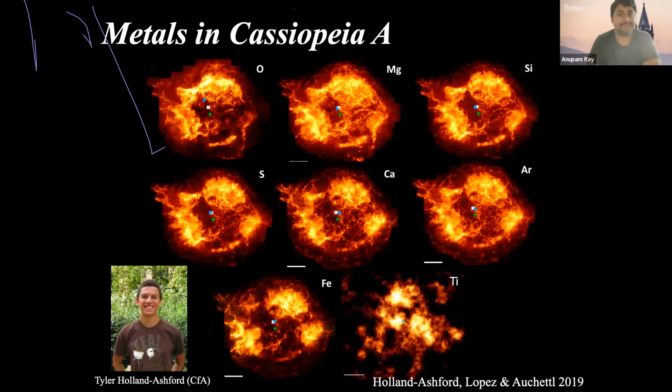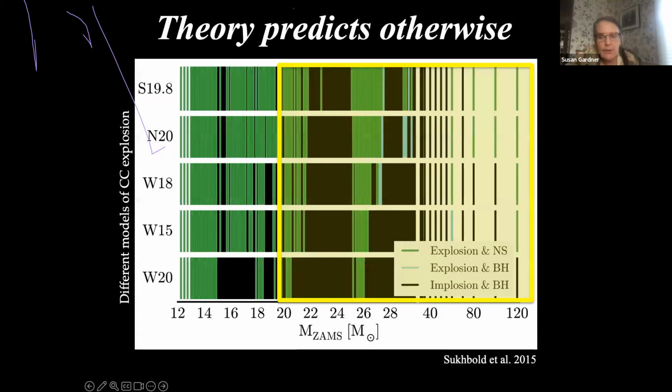Susan? Great. Thanks for the nice talk. I'd like to ask a question about the same slide Luca asked about, but a slightly different question. Can you show it so I can show you? Okay. So for example, if we pick this M_ZAMS of about 30 or so, as we scan across the core collapse explosion models, the outcomes are radically different.